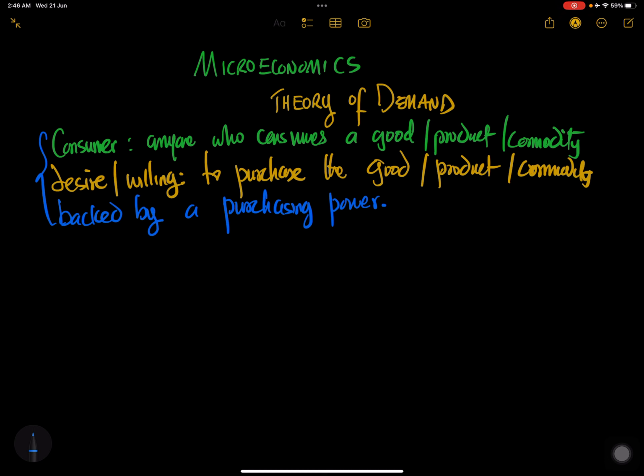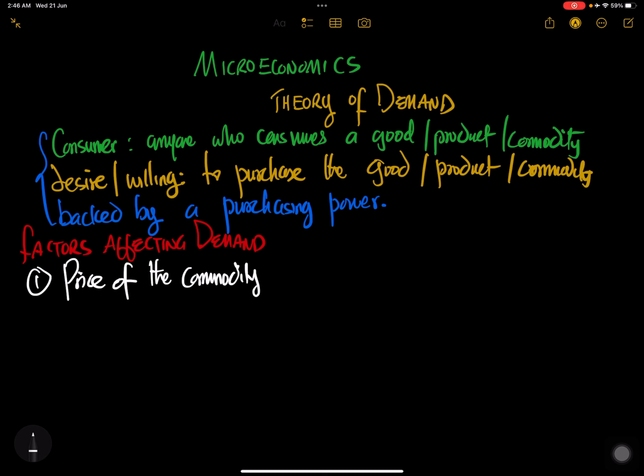And the first one is the price. The price of the commodity or the good can influence the demand. A consumer who is willing and desiring to purchase a product, backed by a purchasing power, will be more than willing to purchase the product based on the price. If the price is good and it meets the expectations or the satisfaction of the consumer, why not? The consumer is going to buy that product.